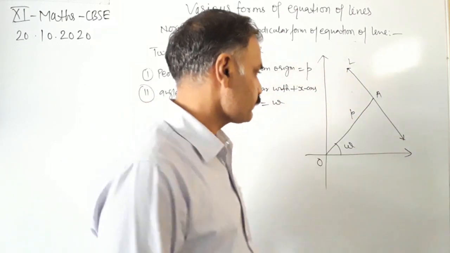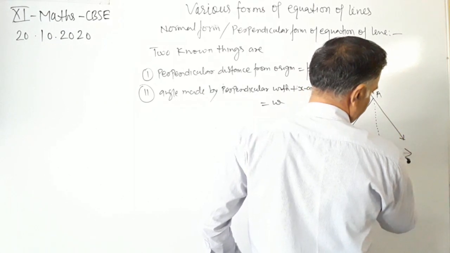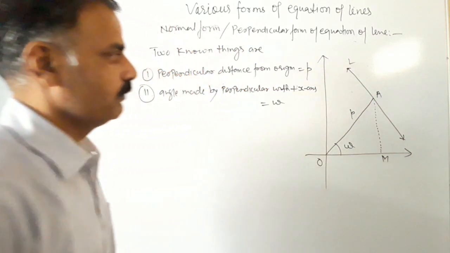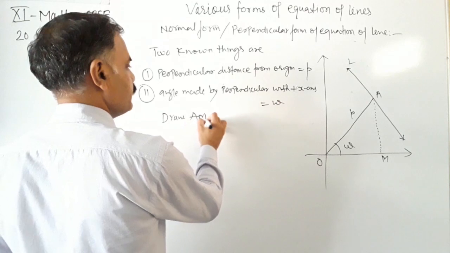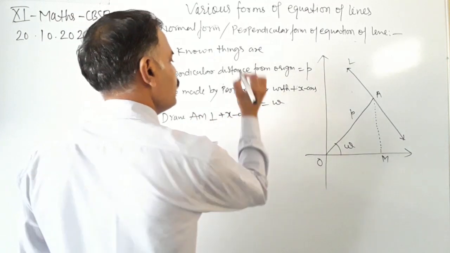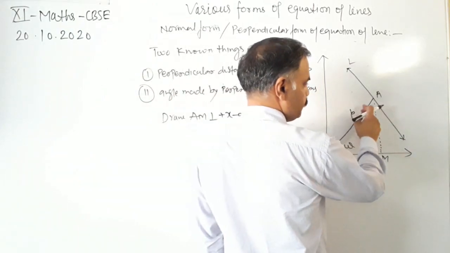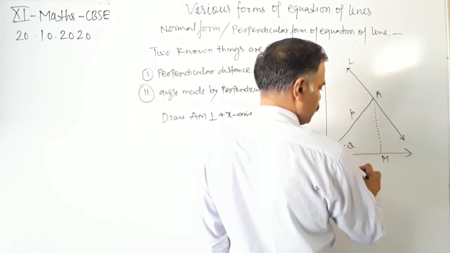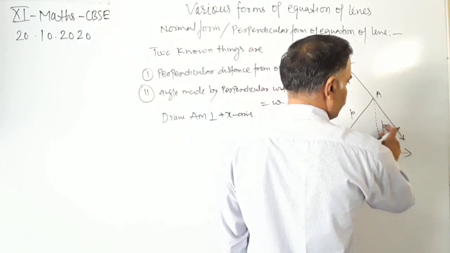So draw the perpendicular on the positive x-axis, AM. Let M be the foot of the perpendicular. Now this angle is omega and this distance is P. This is the base, so this is equal to P cos omega, and this is the perpendicular, so this is P sin omega.